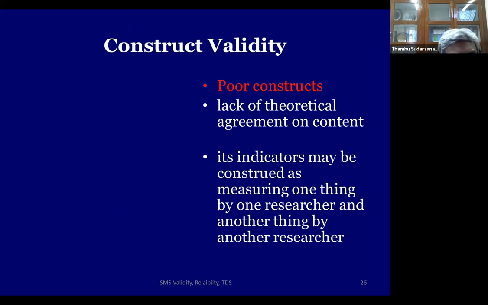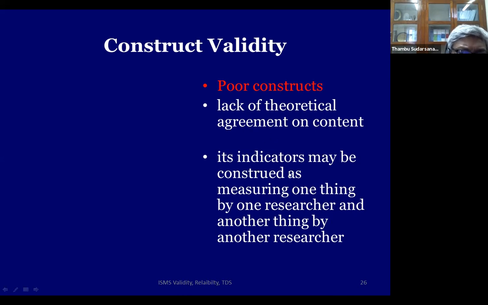The last type of validity which we talk about in qualitative research is called construct validity. So you must have some general idea about what a social story is made up of. When I give the example in the next slide, it will become clear to you. But if you're not very clear about the concepts of what you're doing, let's say depression, what are the different aspects of depression? Then that's called a poor construct. It lacks theoretical agreement on the content. The content could be depression.